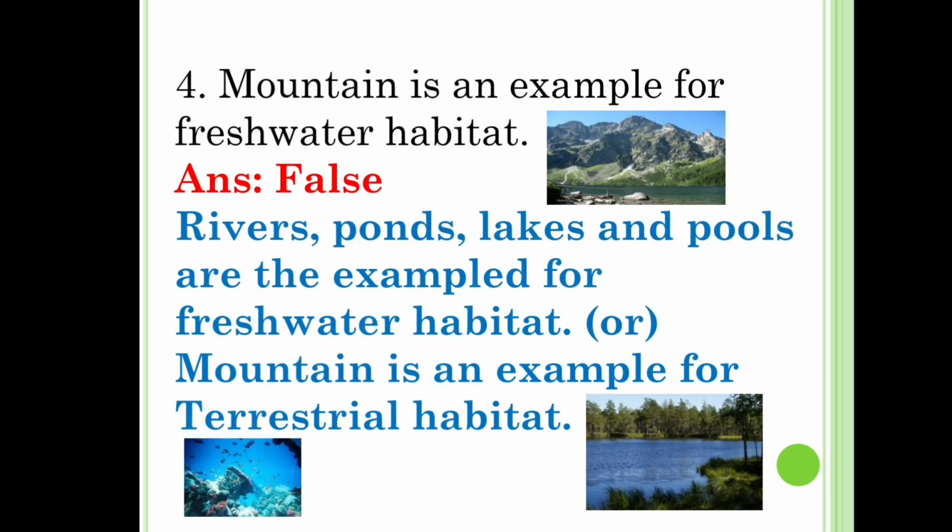Fourth one, mountain is an example for freshwater habitat. The answer is false. Rivers, ponds, lakes, and pools are examples for freshwater habitat. Or we can also write the reason as mountain is an example for terrestrial habitat.